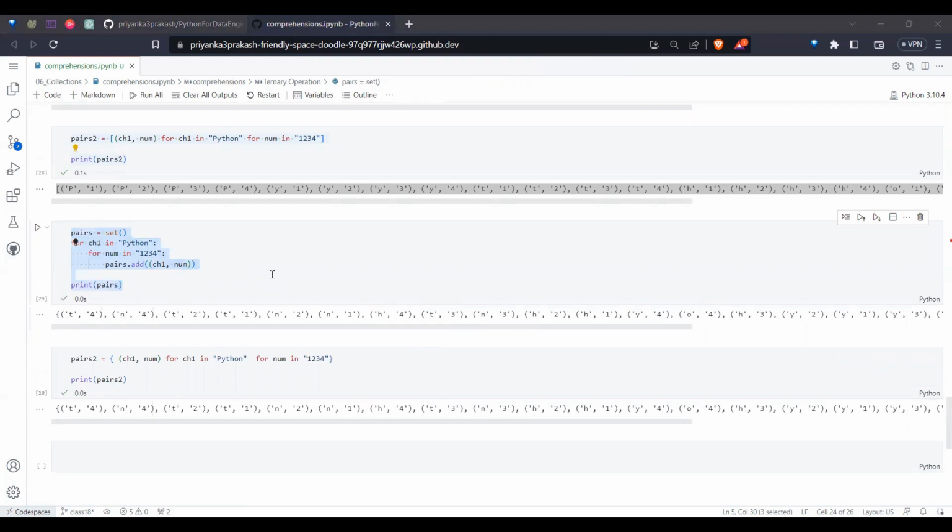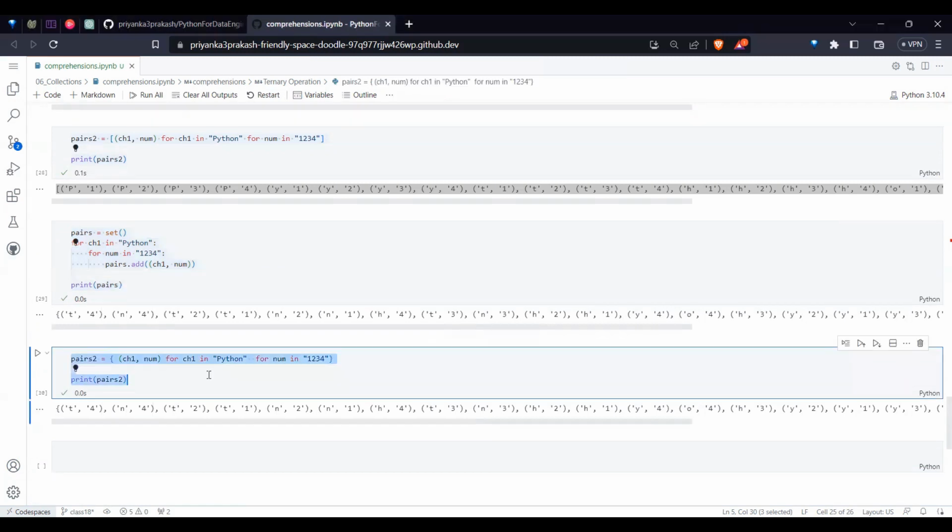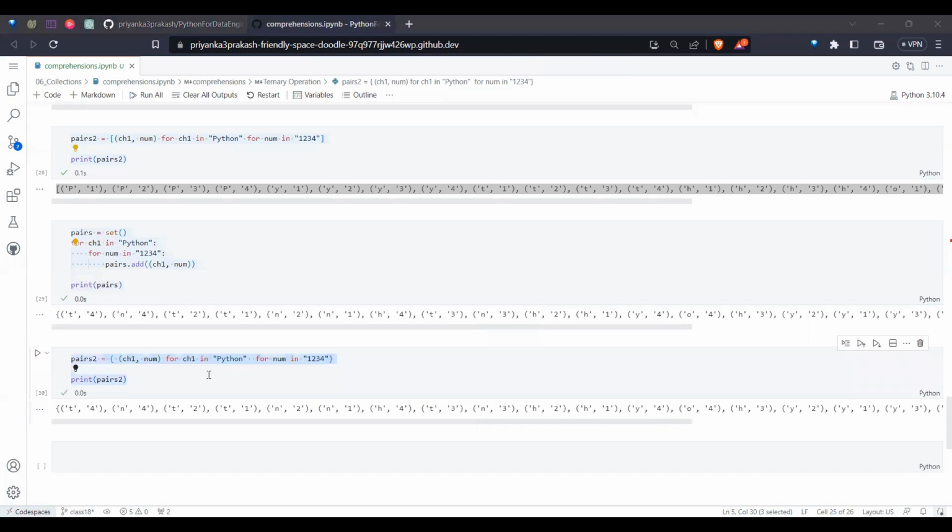Hope it's fine. So this is how it works. This is the comprehension of these things. Next, like this, if I go for any other data structure also, we can do it.